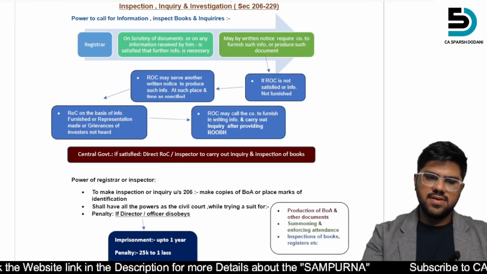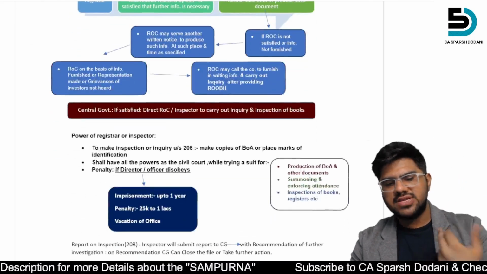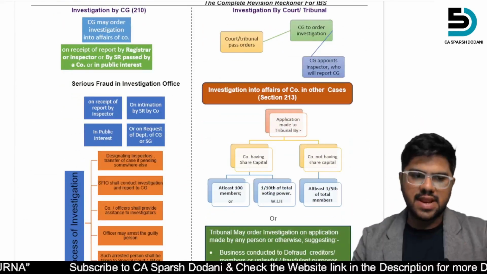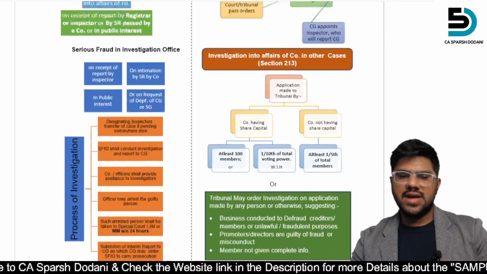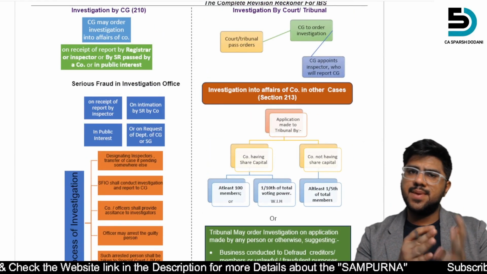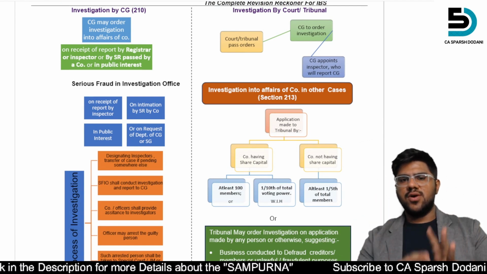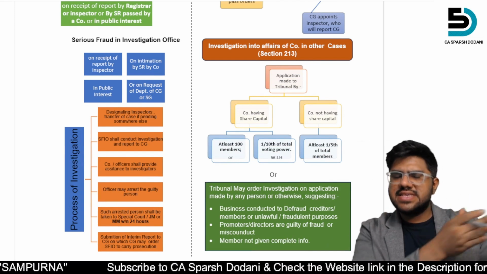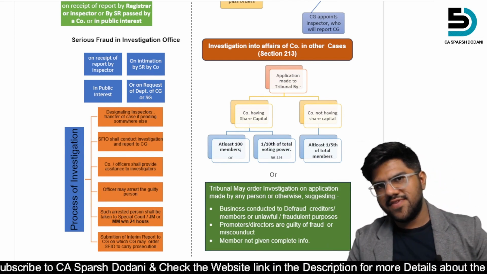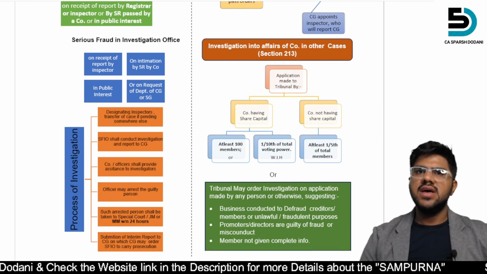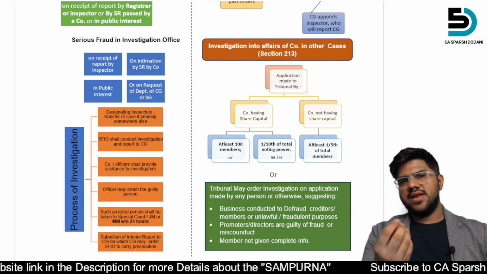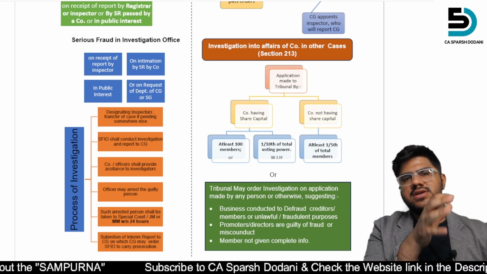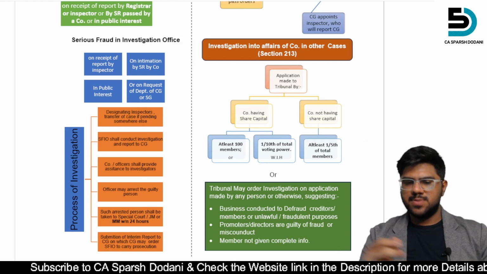Then after that, this is not that much of an A category topic. I can say this is a B category topic, but nevertheless a question can be there, so you don't have to skip it. You can just read it out. Anyway, I have summarized and compiled it. It's not much. The whole law is covered under 40 pages, so that is not a big thing for you. But the IBC is different because I have already made the IBC notes, and I think the IBC should be given more time because it is also very important for your SPOM as well.